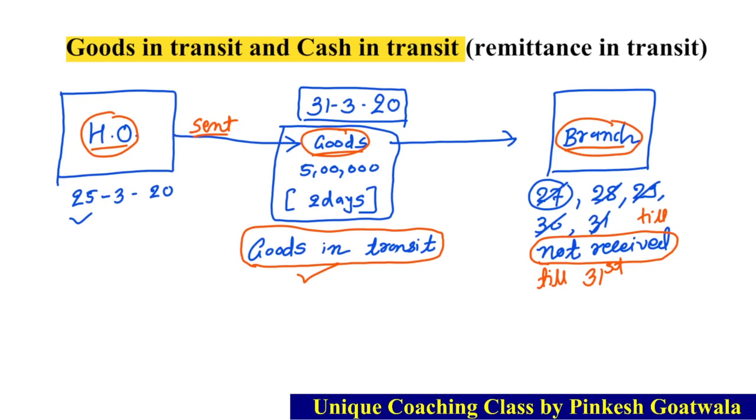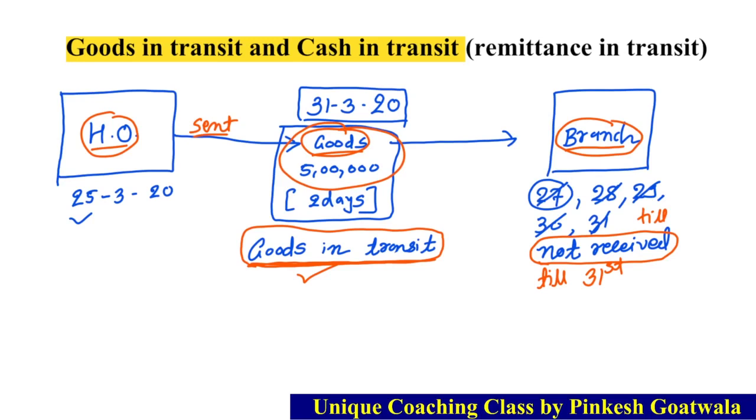Now the effect, entry, who gives entry about this goods in transit? It's a common sense point કે હવે આની એન્ટ્રી કોણ આપશે? Now tell me, should branch give entry about goods in transit? આ goods જે 5 લાખ નું goods છે, શું બ્રાન્ચે ની એન્ટ્રી આપવી જોઈએ? No, not at all. બ્રાન્ચ શું કહેશે? It is 31st March.